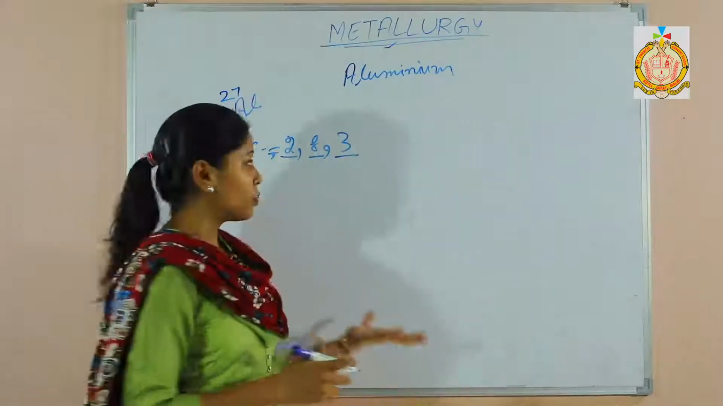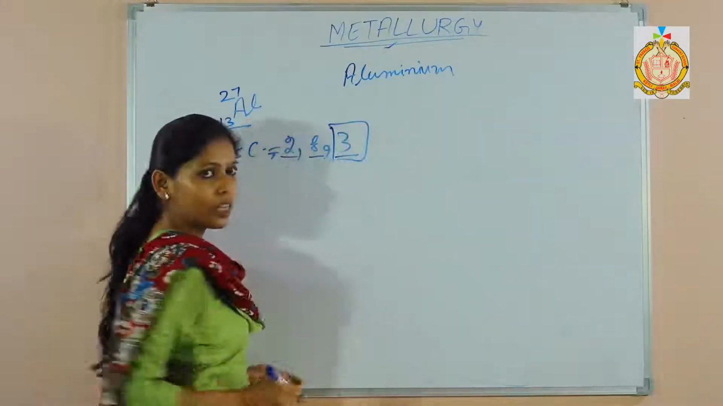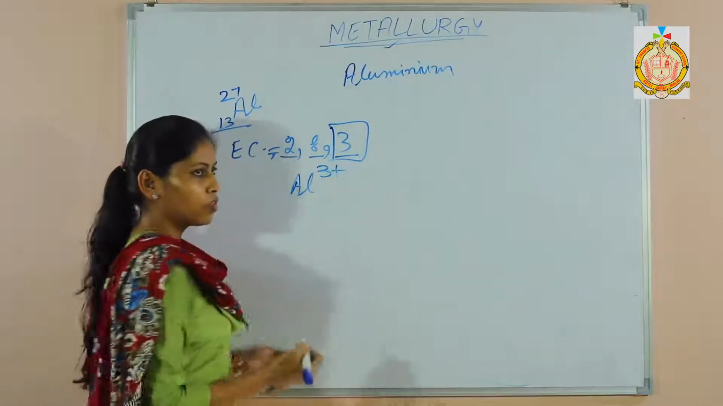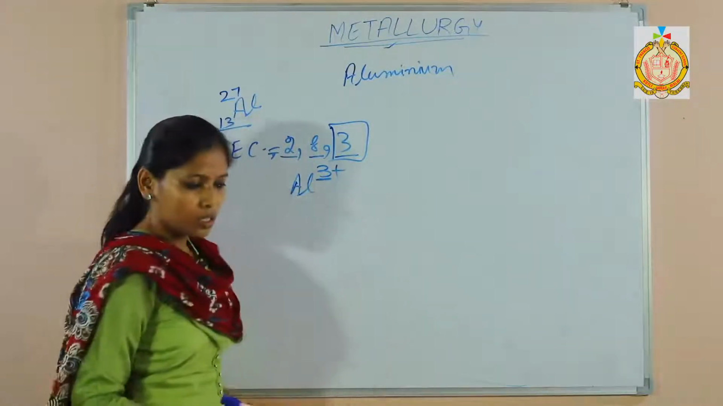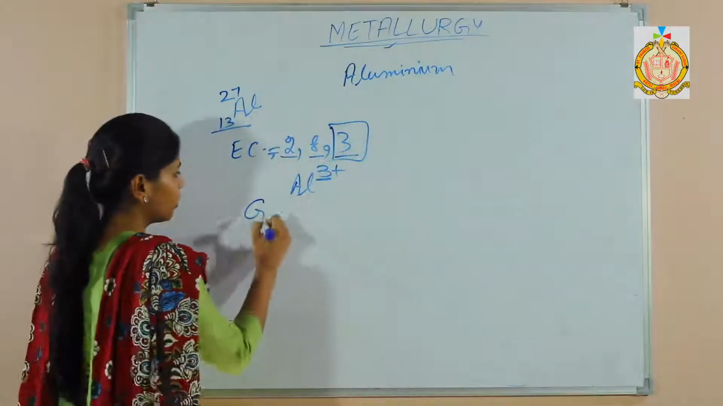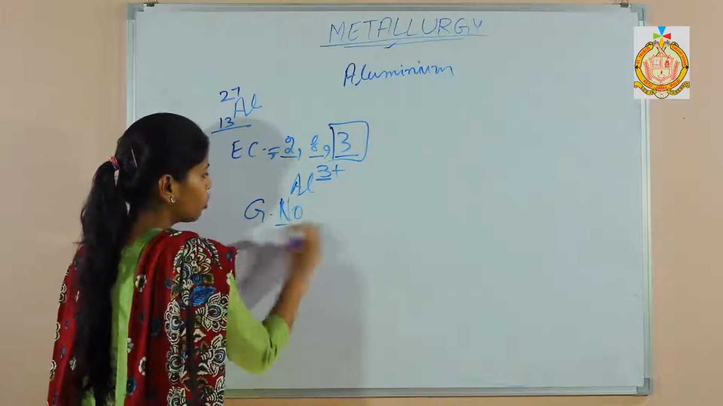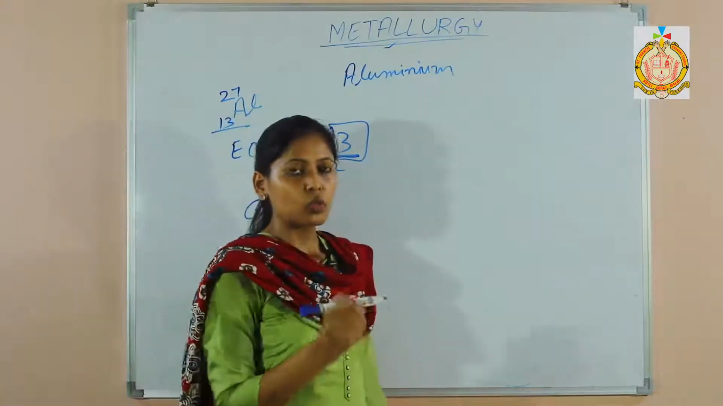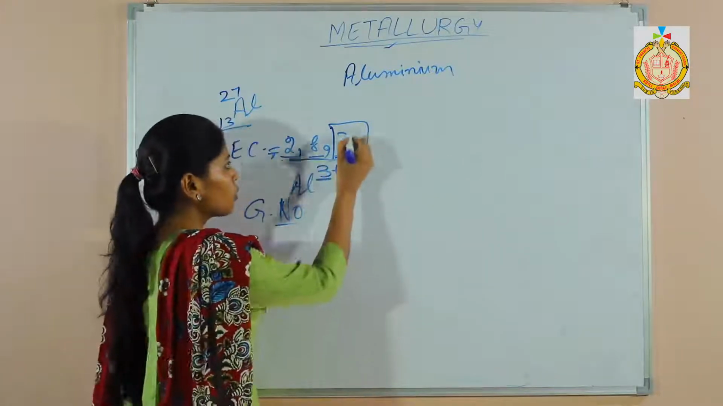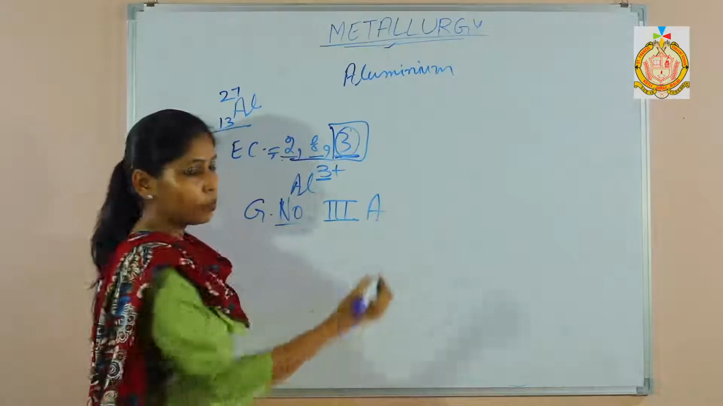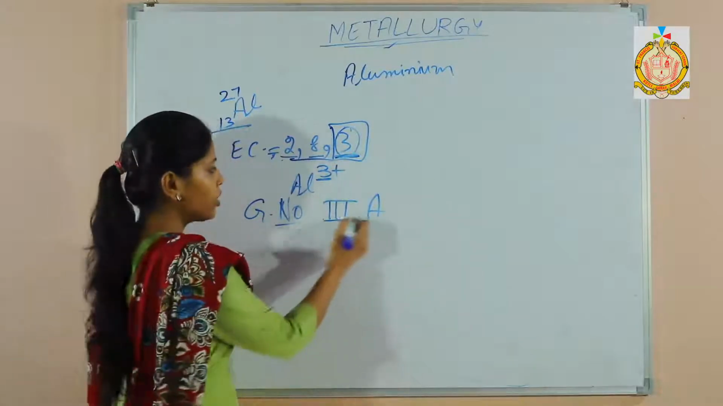What is the valency of aluminium? How will it become stable? It will lose these 3 electrons and acquire 3 positive charge. So valency is 3. Next one is group number and period number. Group number is decided by the valence electrons. So it belongs to group 3A. Very simple. See the last shell electrons and write the group number.